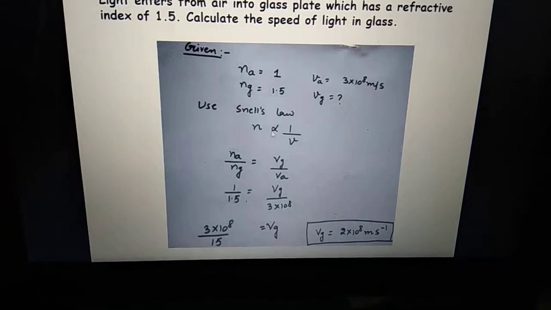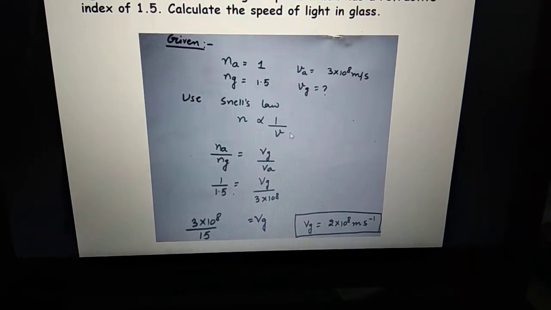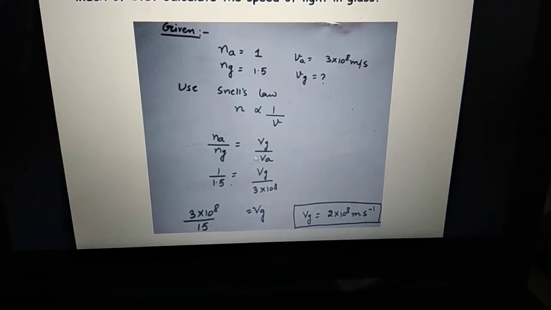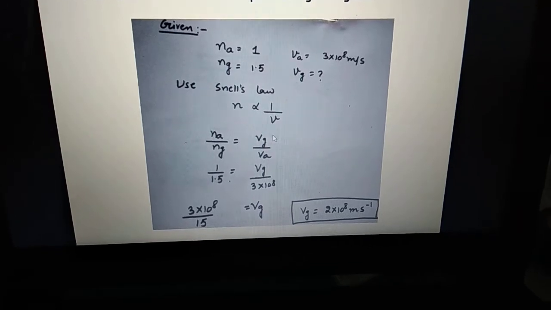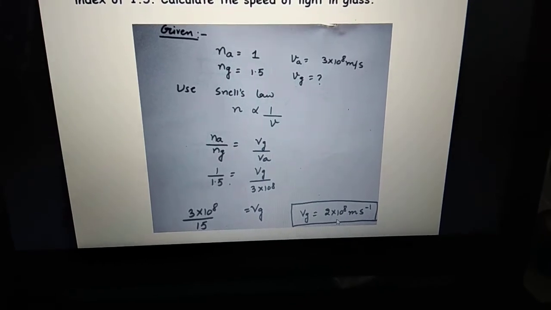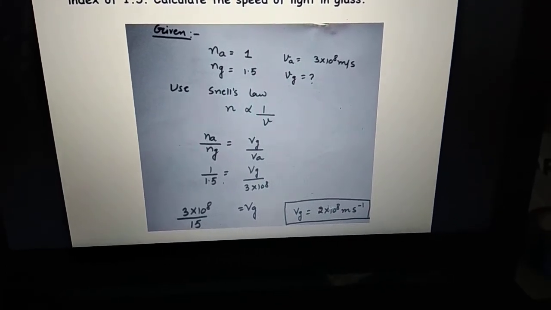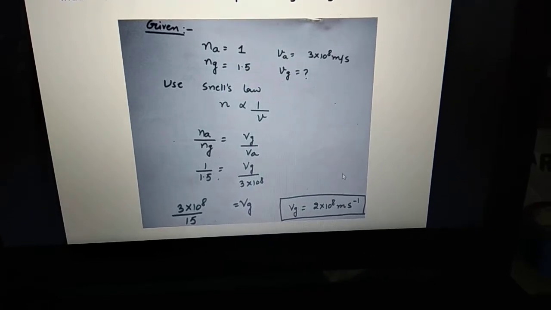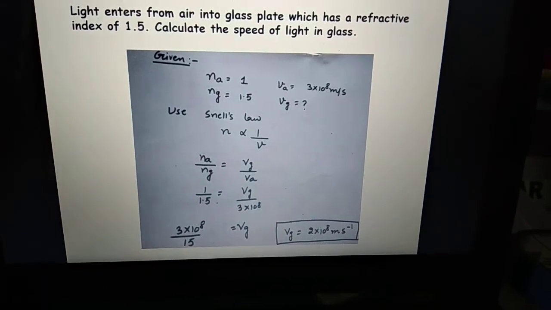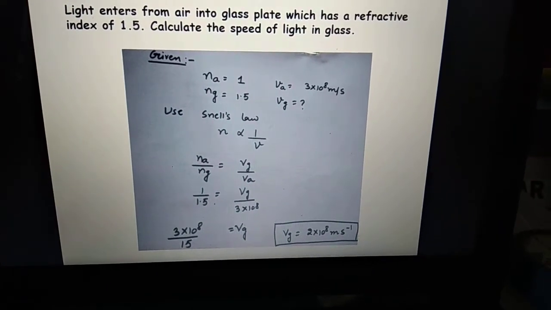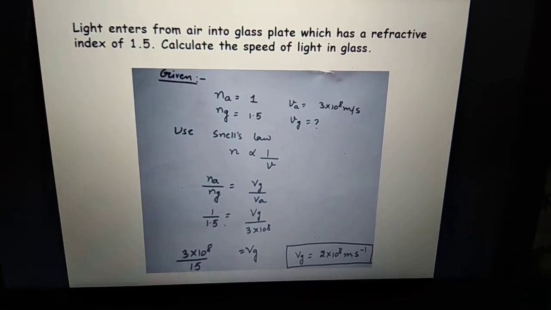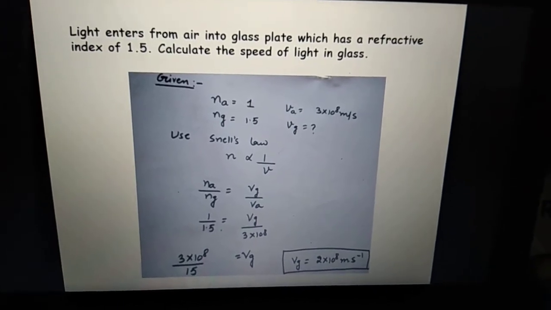Now remember, if you are on a traffic road, your velocity will be less. So N is inversely proportional to velocity. If you are writing NA here, VA will be in denominator. You write this and you cross multiply, solve it. You will get the answer as 2 into 10 raised to the power 8. Sorry, it will be 10 raised to the power 8 meter per second. And one more thing, your answer will always come less than the velocity of light. If ever you come across a question where your answer is coming more than velocity of light, that means you are doing it wrong. You can revise that thing.